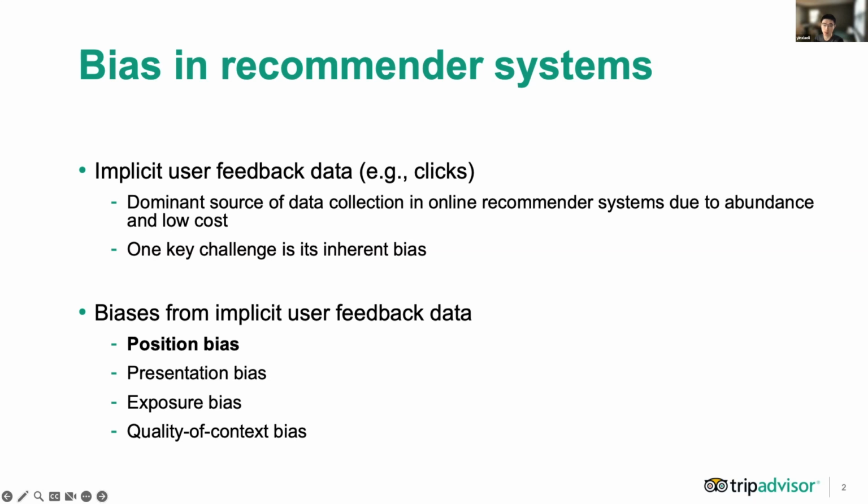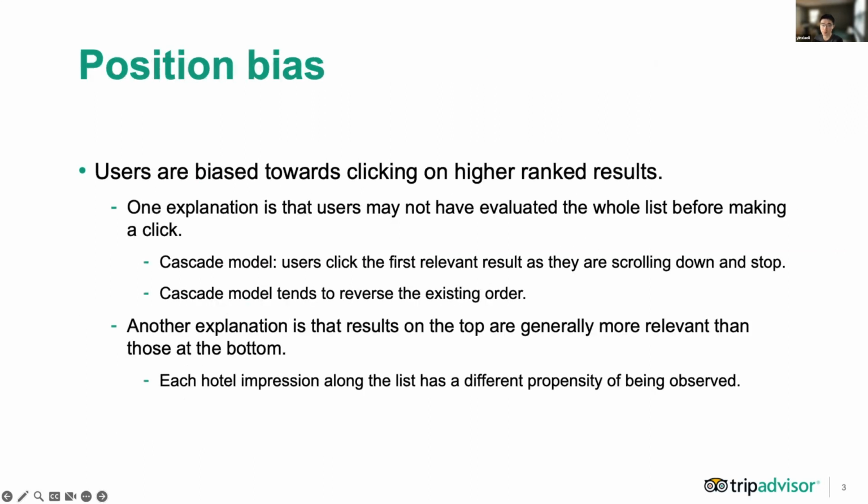So in this work, we will focus on debiasing the position bias in order to fully leverage the power of implicit user feedback data. Again, position bias is that users are biased towards clicking on higher ranked results. There are several explanations for that. One explanation is that users may not have evaluated the whole list before making a click.